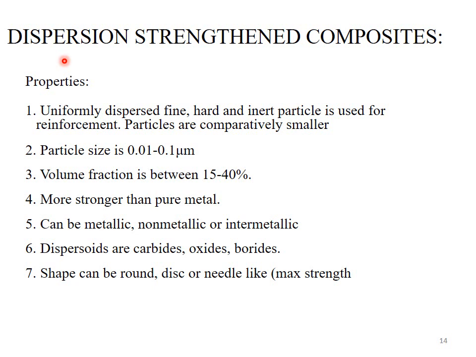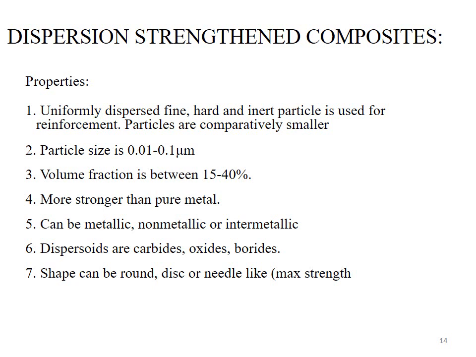Another type of composite material is dispersion strengthened composite material. Properties of dispersion strengthened composite material. The name shows that the reinforcing phase will be present in discontinuous form. Dispersion. The reinforcing phase is dispersed within the matrix phase. That's why this type of composite material is called dispersion strengthened composite material. Properties: uniformly dispersed, fine, hard and inert particles are used for reinforcement.